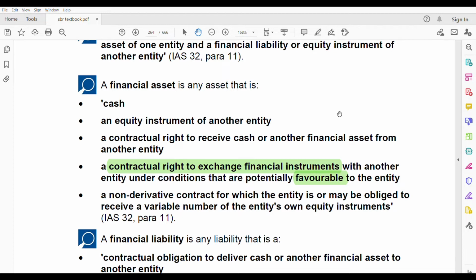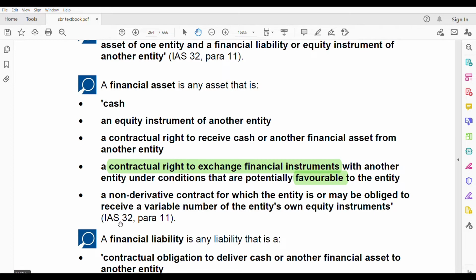You will only go for it when you think it's favorable for you. There's a contractual right to do that only when it is advantageous. So remember the word favorable when it comes to financial asset and contractual right to exchange financial instruments.